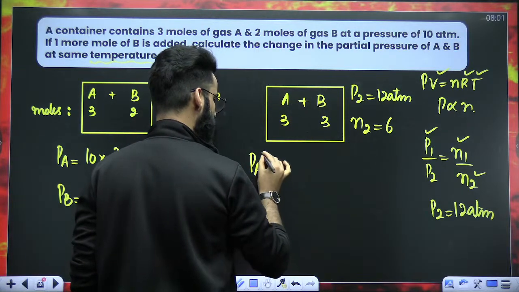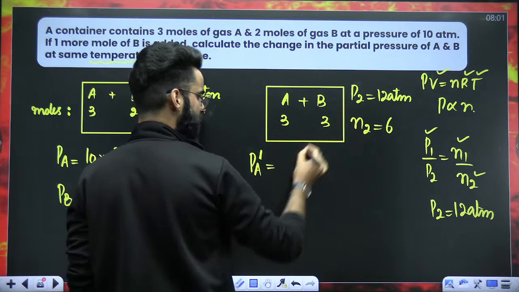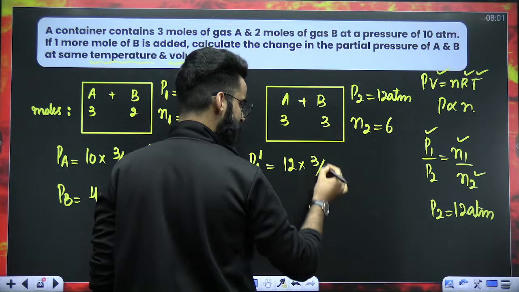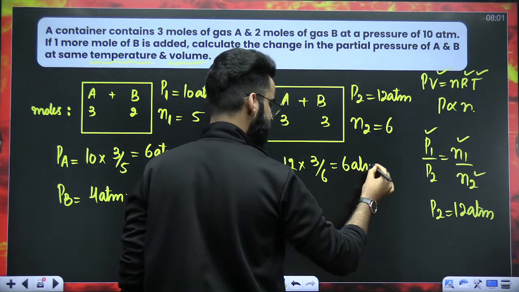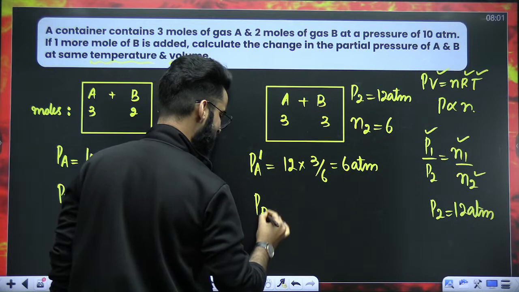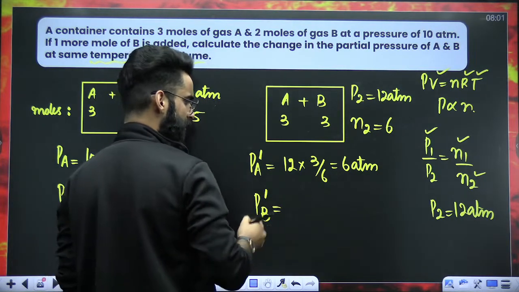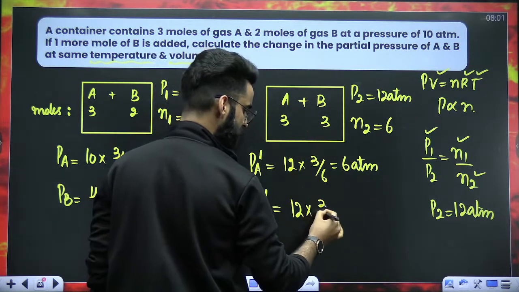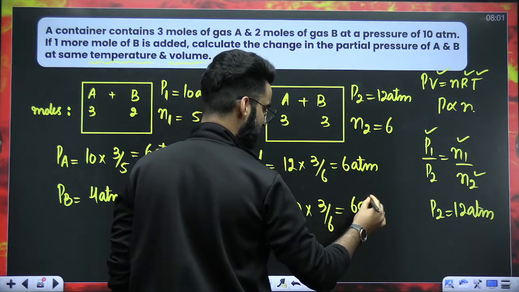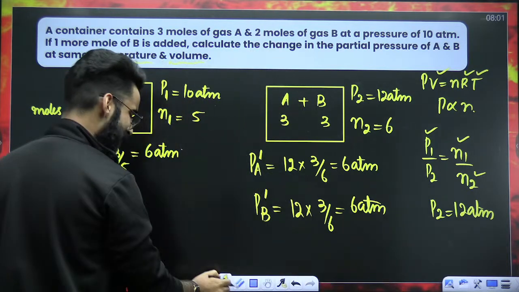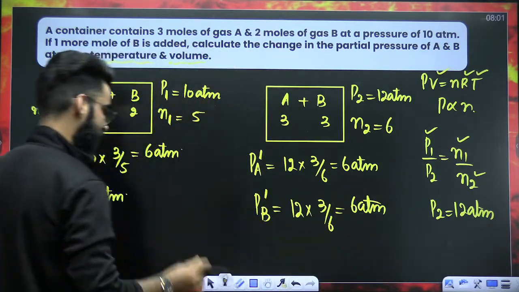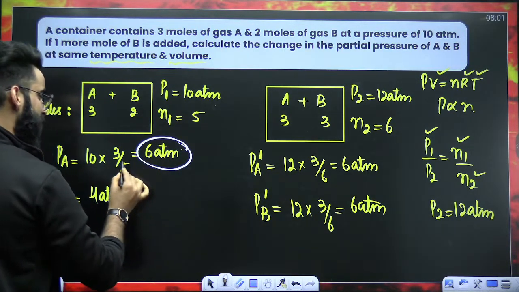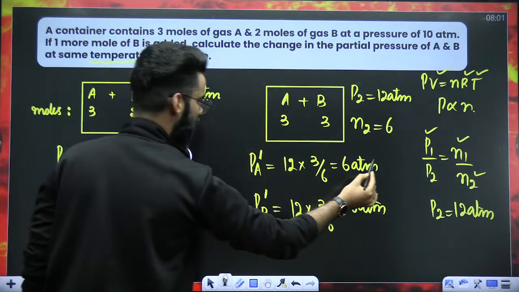Contribution made by gas A towards the total pressure now, how much will it be? Total pressure of the mixture multiplied by the mole fraction of A, which is moles of A divided by total moles. The value comes out to be 6 atm. Similarly, the contribution made by gas B towards the total pressure is equal to the total pressure of the mixture now multiplied by the mole fraction of B, moles of B divided by total moles. The value comes out to be 6 atm. Now people, just analyze a few things. Initially, what was the contribution made by gas A? 6 atm. After the addition of B, what is the contribution made by gas A?